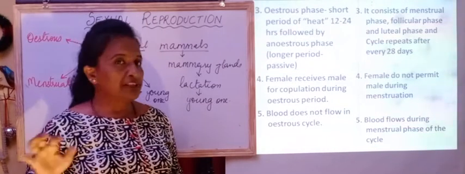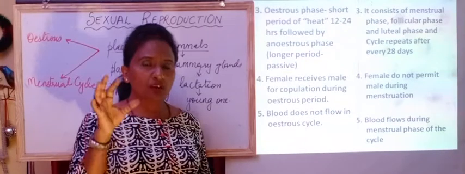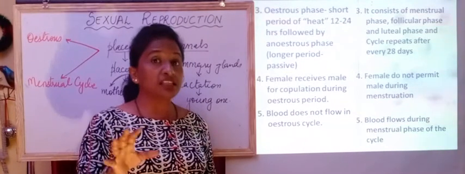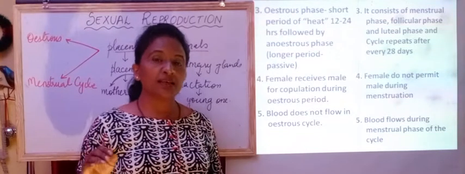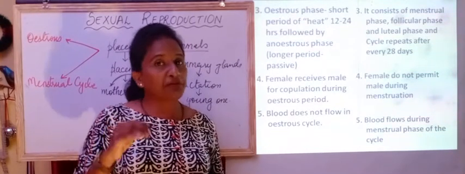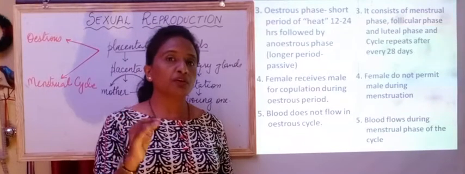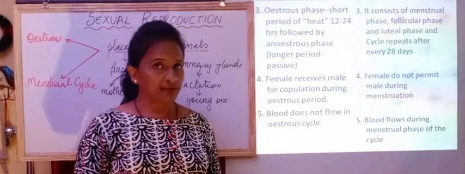So we see here that in the wild, most of the organisms which are seasonal breeders undergo a passive or anestrus phase for so many months, and they wait for the change or for favorable conditions so that the estrus cycle can begin.